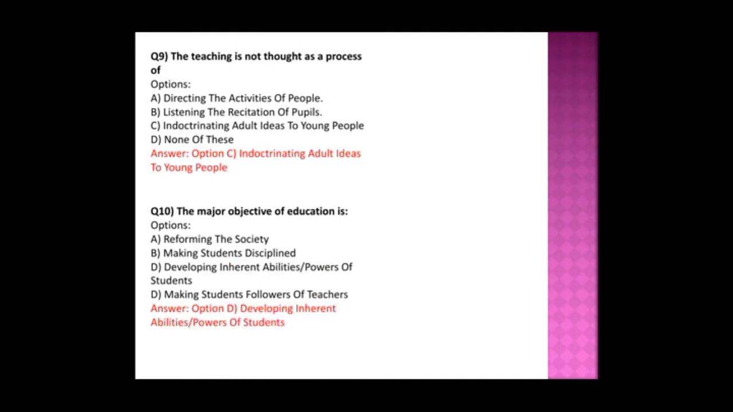Okay. And question 9: teaching is not taught as a process of, what is the process of teaching? The options are directing the activity of people, listening to the recitation of pupils, indoctrinating adult ideas to young people, none of these. Okay, here the option is C, indoctrinating ideas to young people. Putting new ideas into the students or children during their time of studies. That is the main process of teaching.